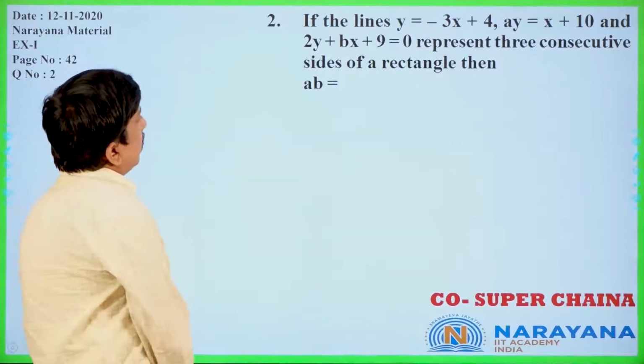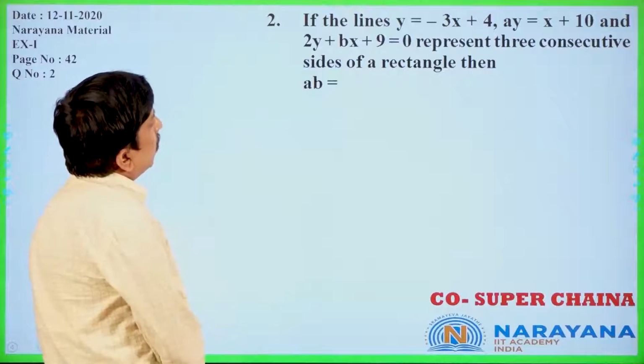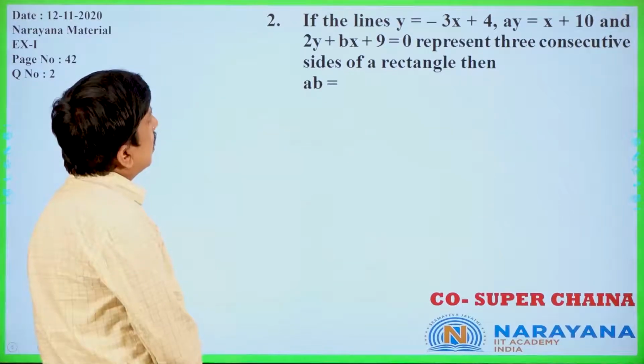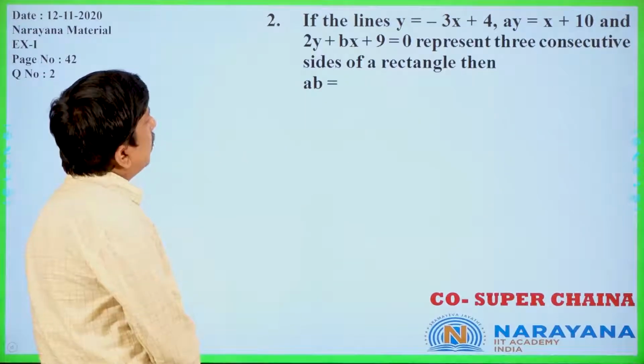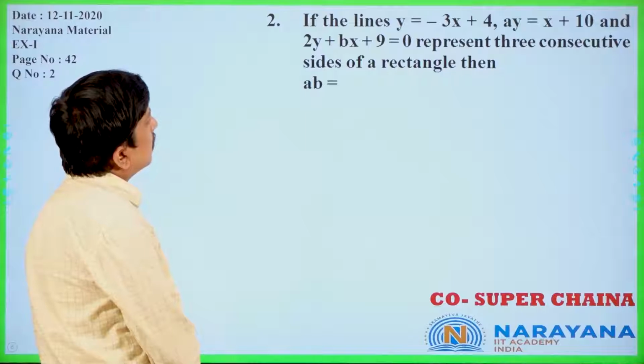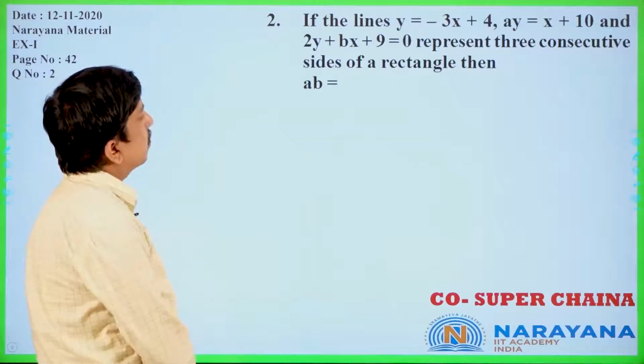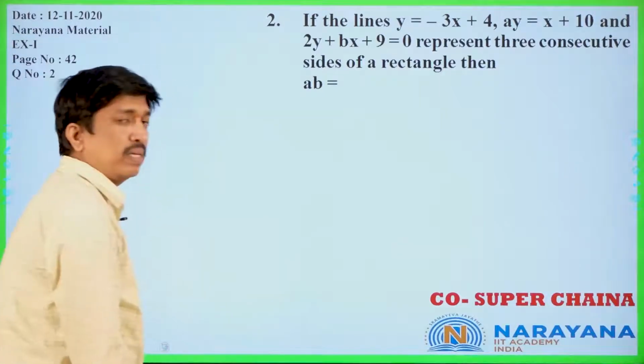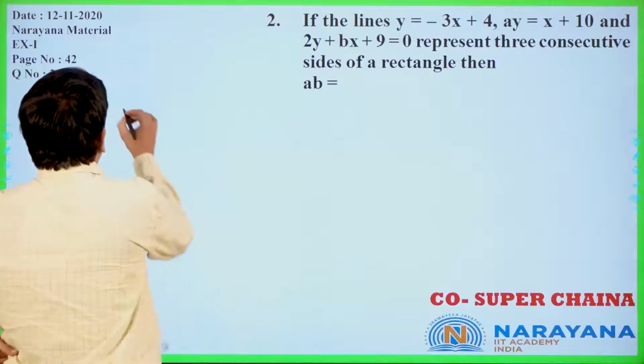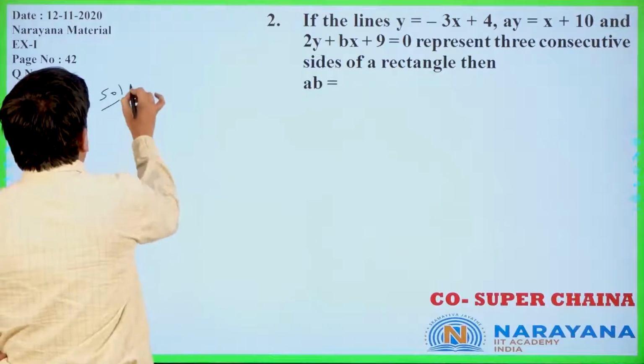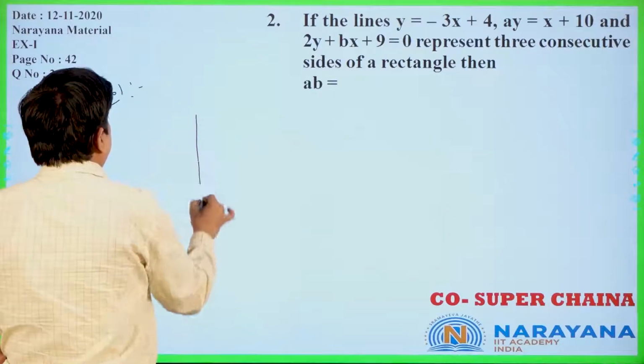If the lines y equal to minus 3x plus 4, ay is equal to x plus 10, and 2y plus bx plus 9 equal to 0 represent three consecutive sides of a rectangle, then what is ab? They are asking. Now you see, a rectangle is there.